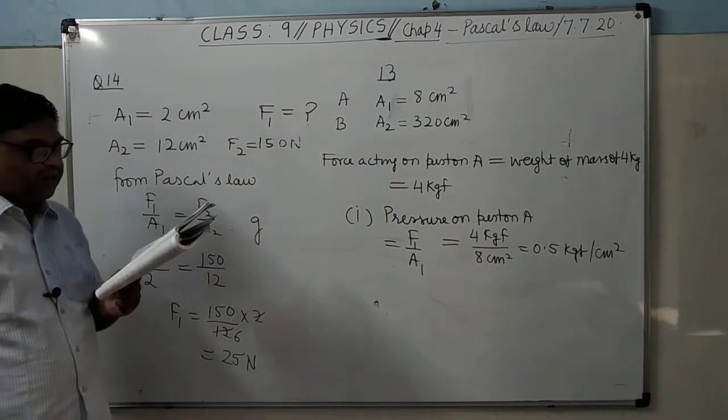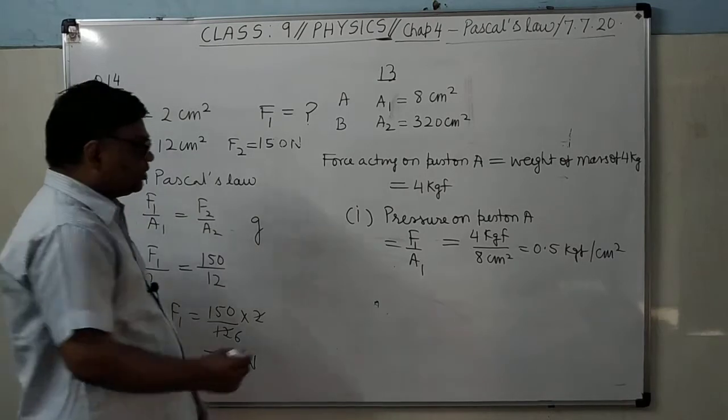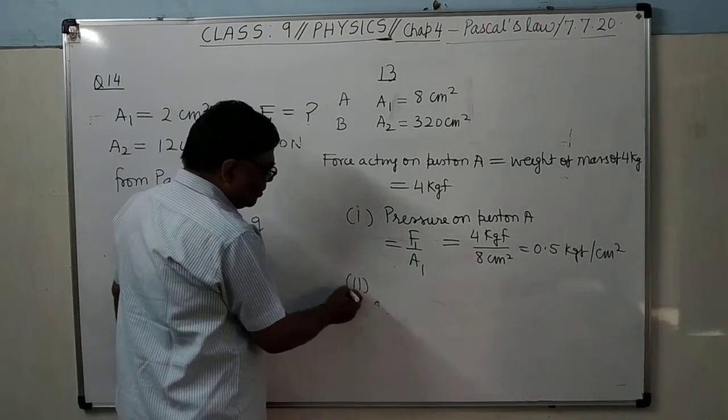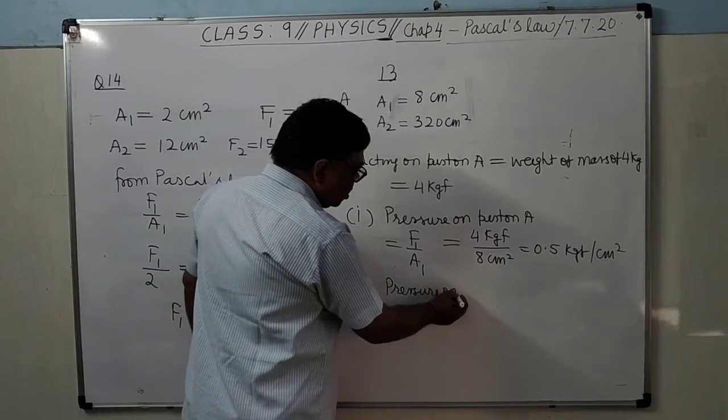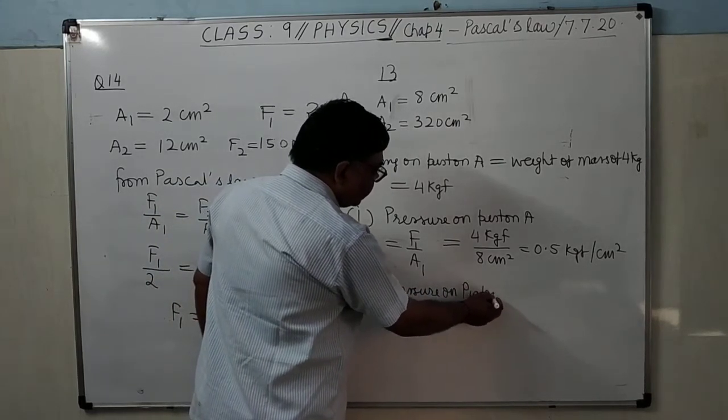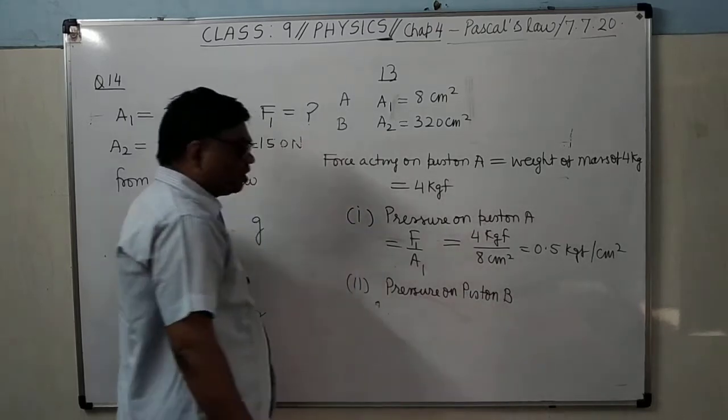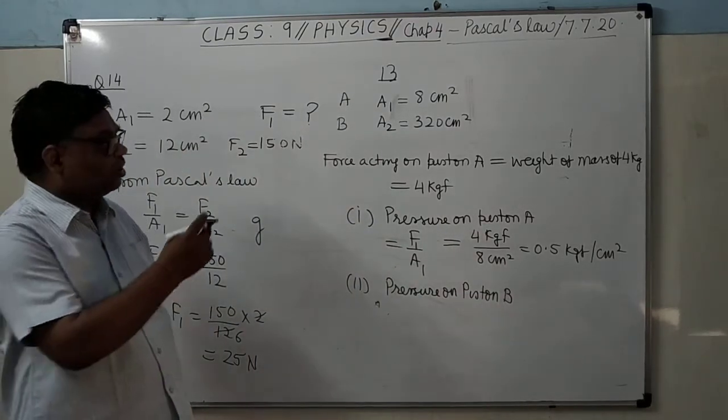Then the second part is pressure on the piston B. So how much pressure will build over the piston B?